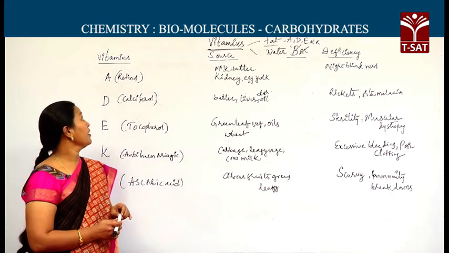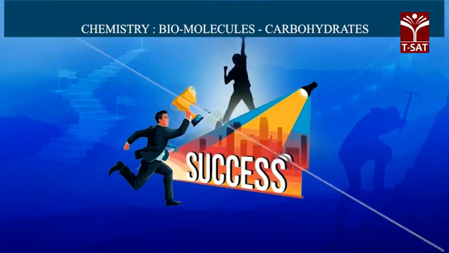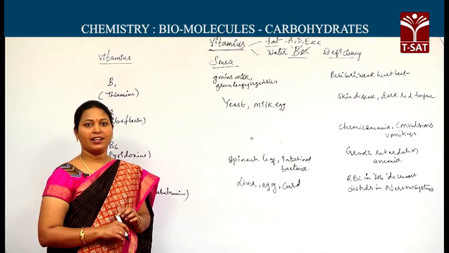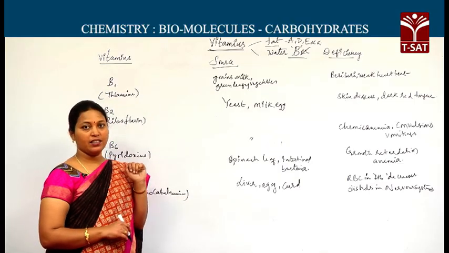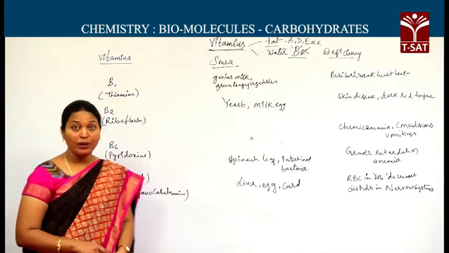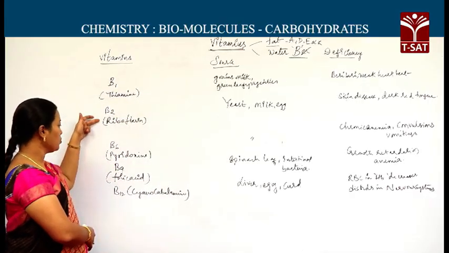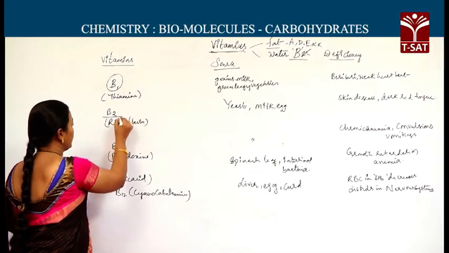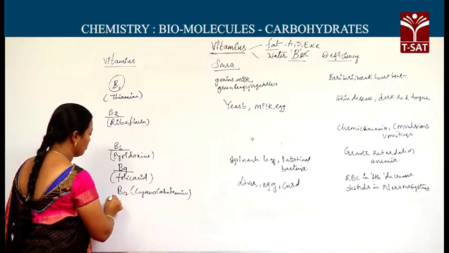Now I will discuss vitamin B complex also. Up to now what I covered were the vitamins A, D, E, K and C. Vitamin B includes the B complex: B1, B2, B6, B9, B12.